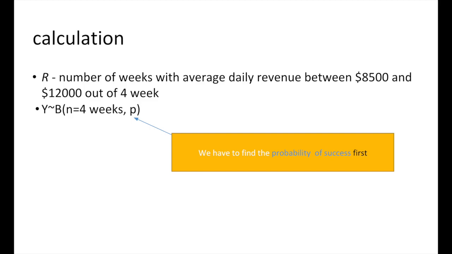Using the binomial distribution in this question, we have to think about what N and P are. N should be the 4 weeks, and P we have no idea, so we have to calculate it. P refers to the probability of success. We can use the normal distribution to calculate it.